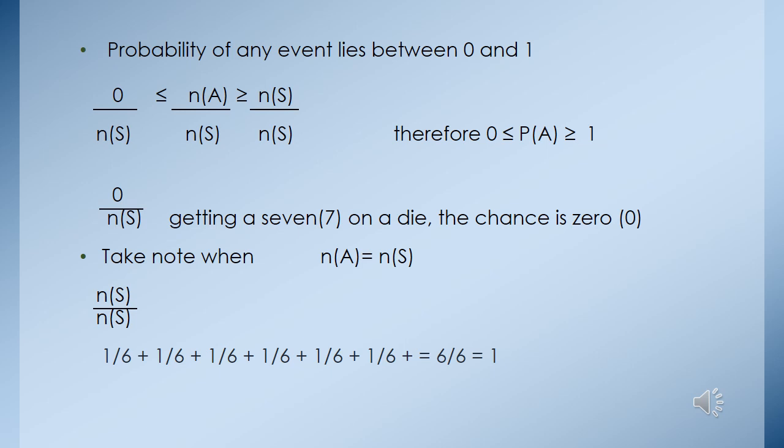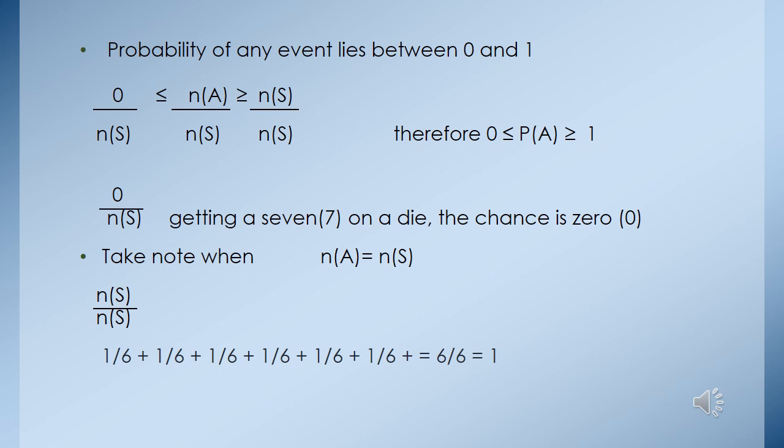Probability of any event. Let's take note of the fact that probability lies between the numbers 0 and 1. We have there 0 over the sample space. For example, 0 over the sample space is when you want to get a 7 on a die, and we all know that the numbers that appear on a die are 1 up to 6. So if we wish to get a number 7 on a die, the chances are 0. It is impossible to get the number 7 on a die because there is no number 7 on a die.